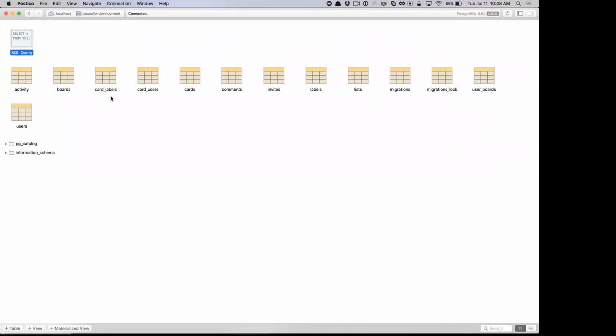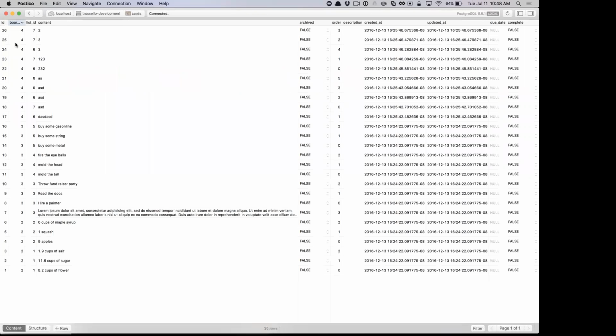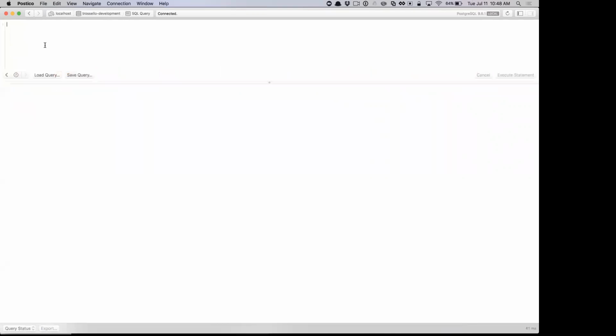All right, here I have a bunch of tables from the Trello database. It's almost an exact clone of Trello. We have things like boards that have many cards, users can have boards, and boards can have labels and stuff like that. Let's try to get all the cards for a board. This will be a simple join. Boards has an ID and a name and some other stuff, but the ID is all we care about. Cards has a board ID and then a bunch of other stuff. Some of these are for board 4 and 3 and 2. If we want to find all the cards for board 2, anyone know how to do that?